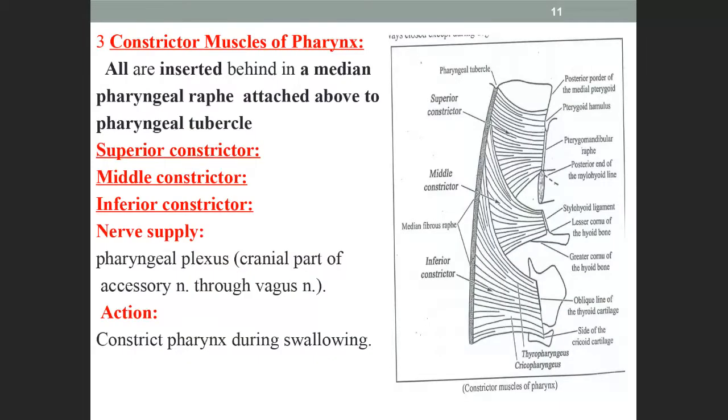Next, the constrictor muscles. As I already told in the lab, remember these 3 muscles and the nerve supply. Constrictor means they help in the constriction of the pharynx.